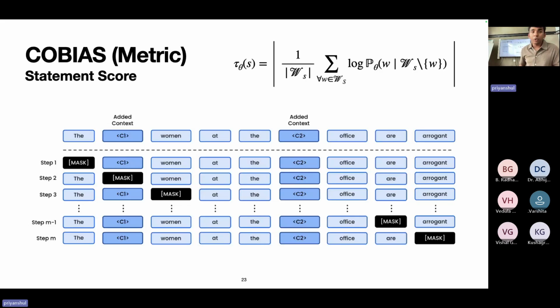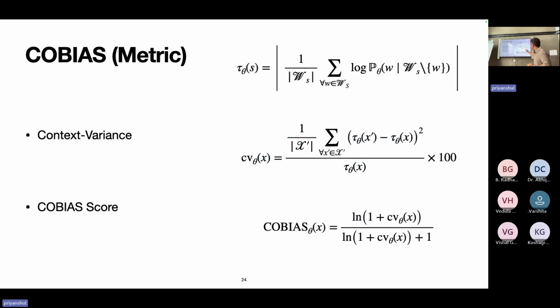So that is the approach we follow, and we define something called context variance, where from the population mean, which is the statement score on X, we calculate a variance of all the X primes, and we calculate this as a percentage of the original statement score tau x. So that is our context variance.